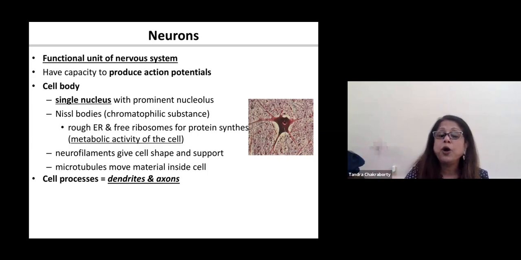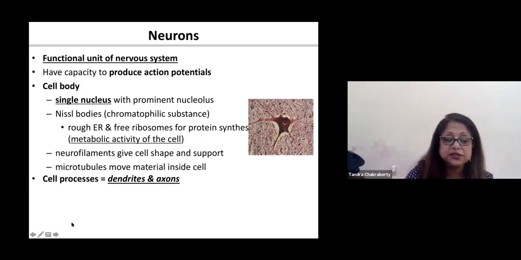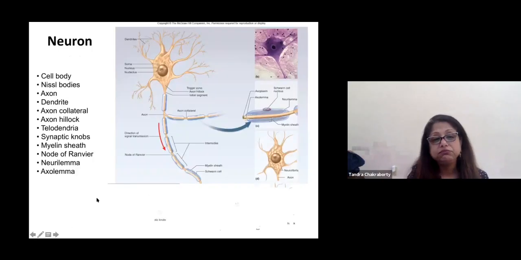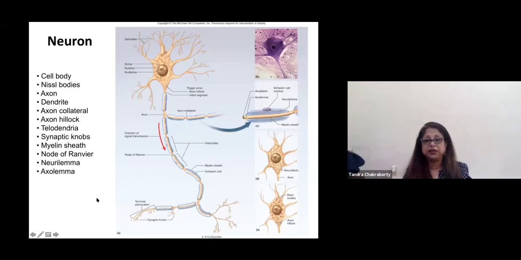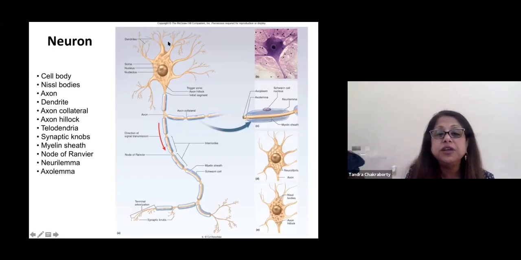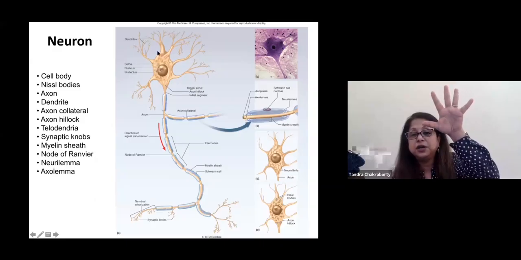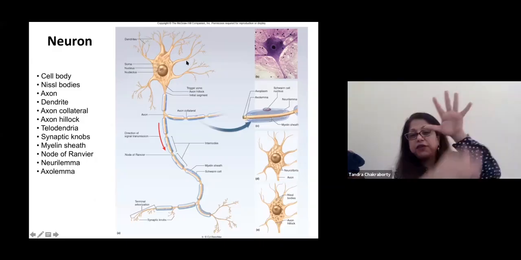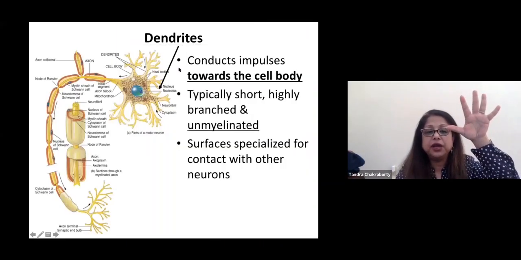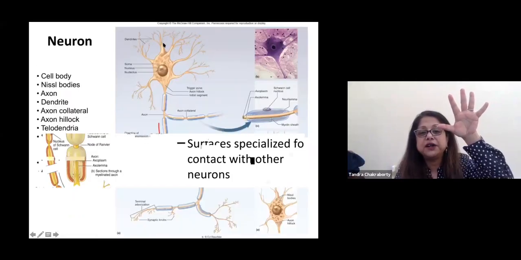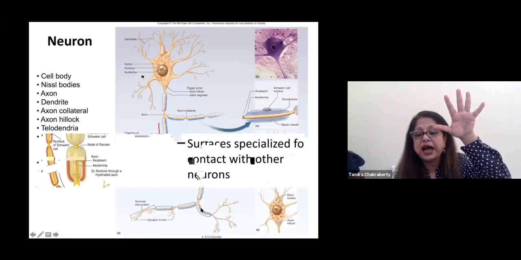So this is the cell body, but coming out from the cell body are dendrites. Let's see, this will help us understand it even better. If you see in here, this is the center, the cell body, and these are the dendrites that are coming out, and this is the axon.